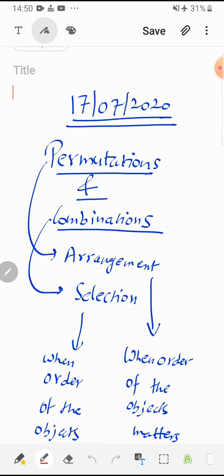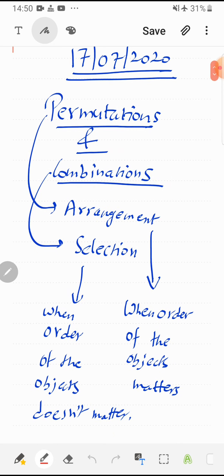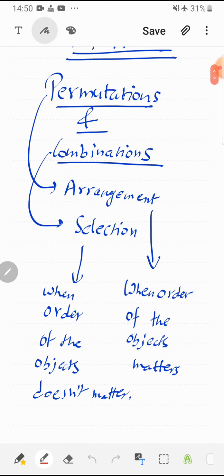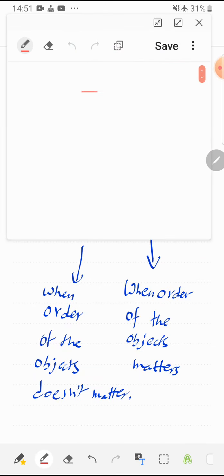To understand this there is a very simple thing. When the order of the objects matters, then it is permutation or arrangement. For this, let us suppose I consider an example, say the number 432.